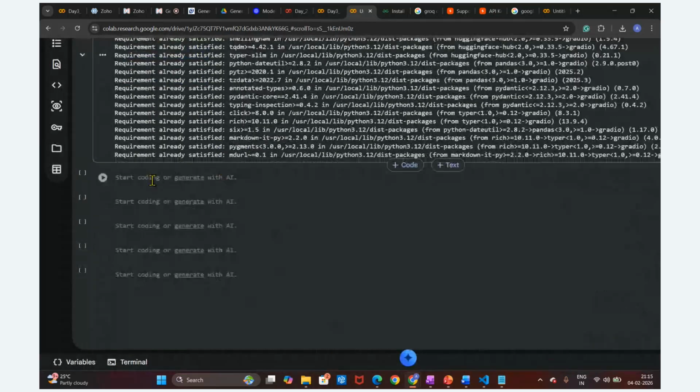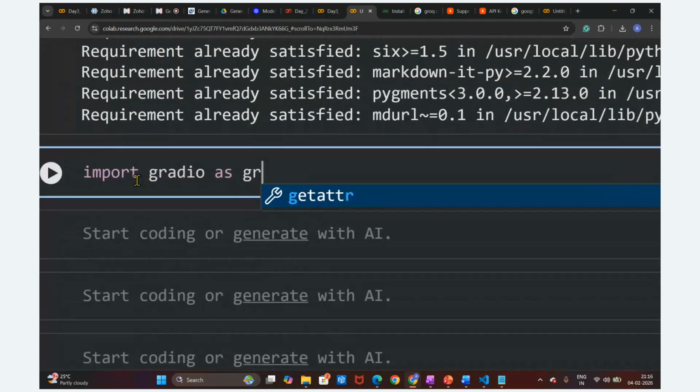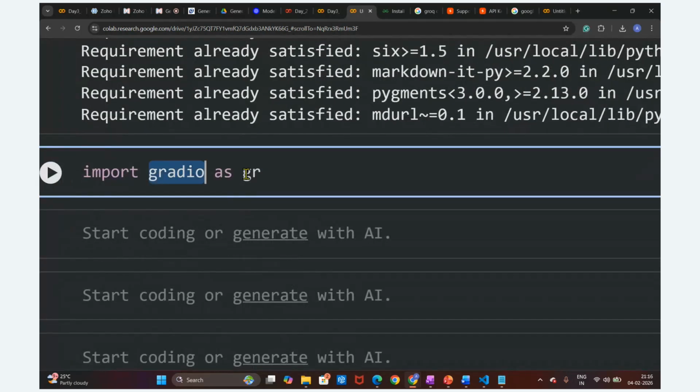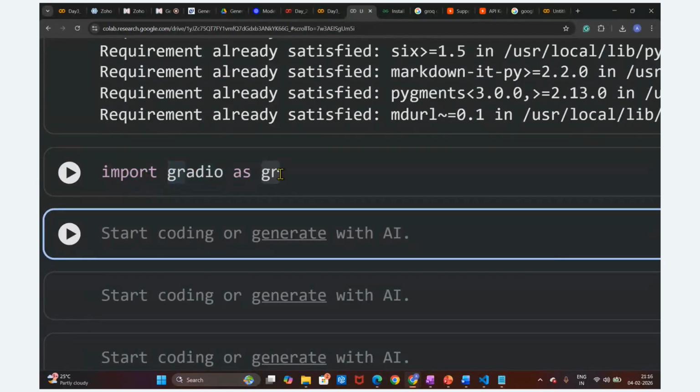Now we are going to import it: import gradio as gr. We are going to import the Gradio library and call it by the short form gr. We have installed this library and now we are going to import it, because we are going to utilize it. So we import Gradio with the short name gr. Okay, till this point, any questions?